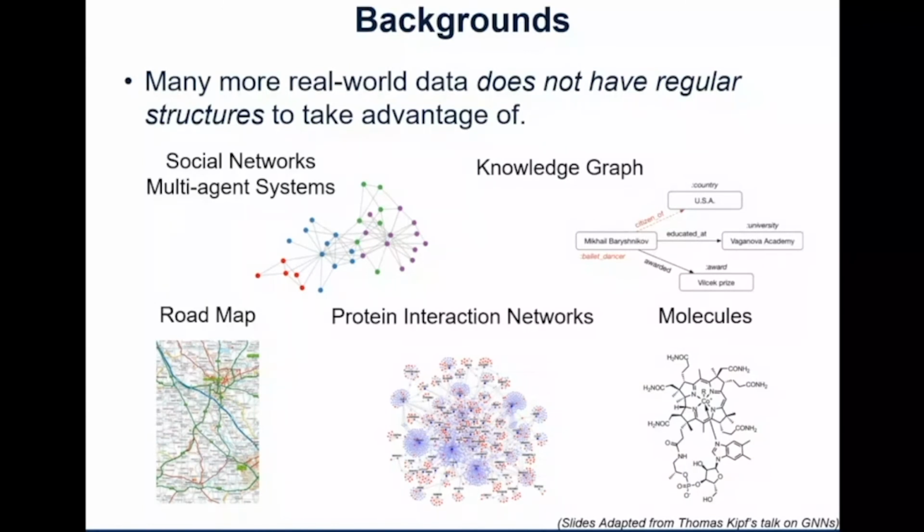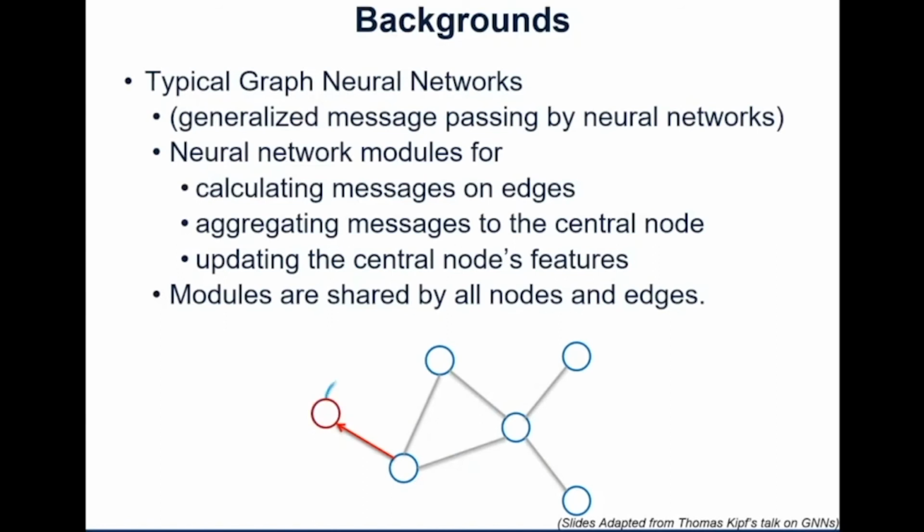There are many real-world data that do not have a regular structure such as images or languages. They are just dynamic graphs with dynamic sizes and dynamic structures, for example, social networks, knowledge graphs, and road maps. It's not trivial to design neural networks to operate on them. Currently, graph neural networks have been recently developed in recent years.